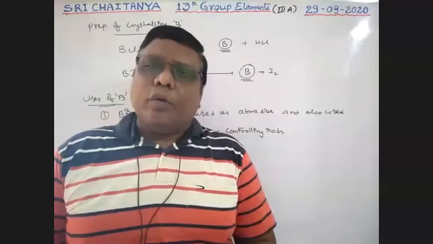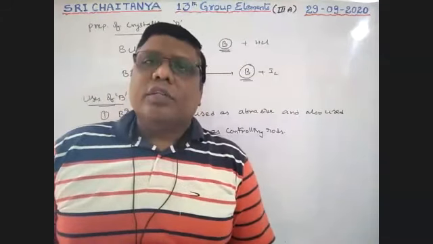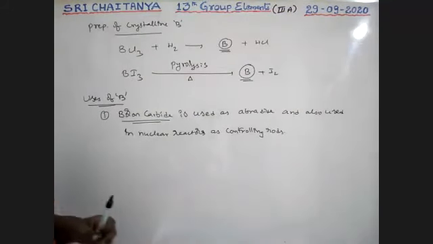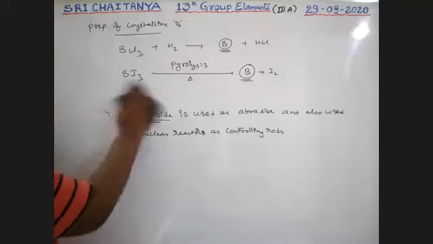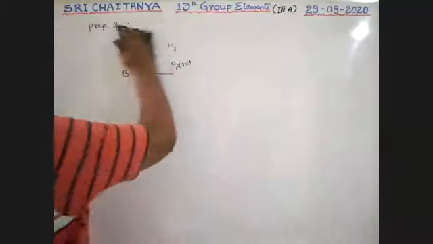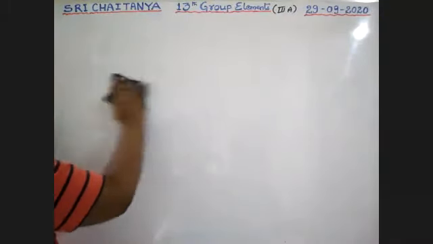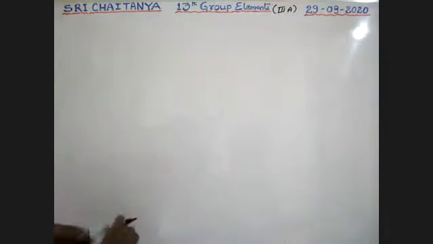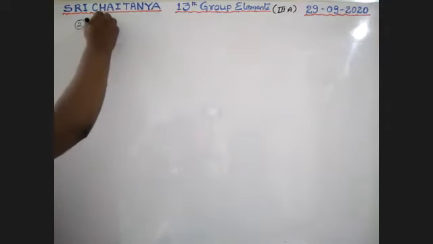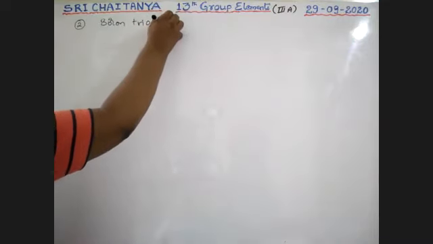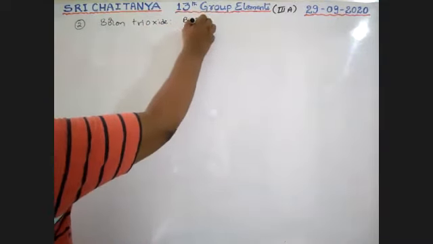Now compounds of boron. Next, the second one, the next compound, boron trioxide, that is B2O3.